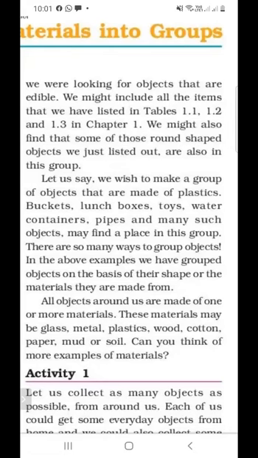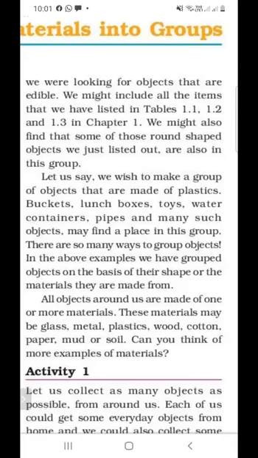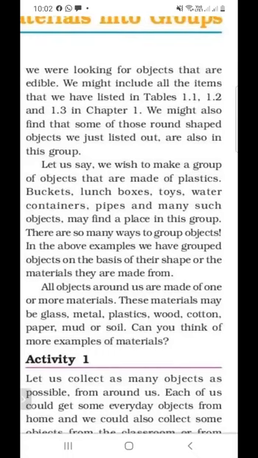So they are divided into different groups either on the basis of their shape or the material they are made from.